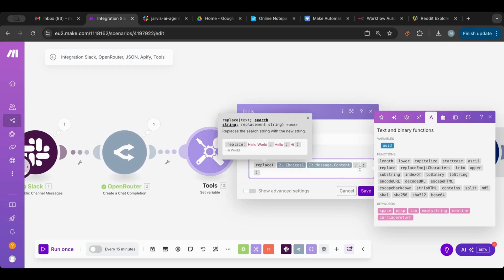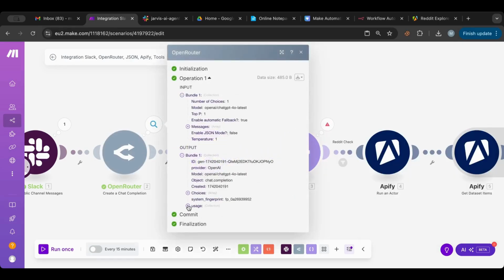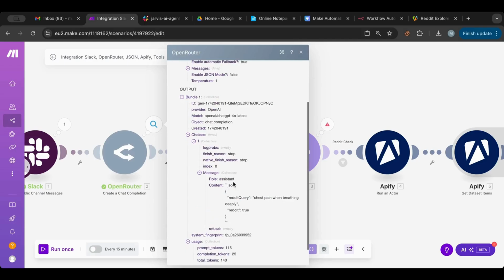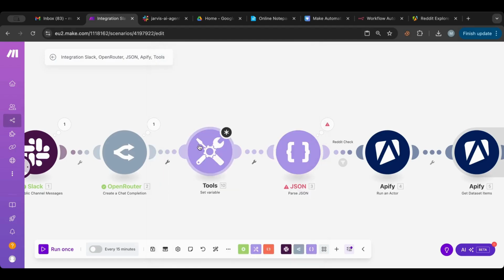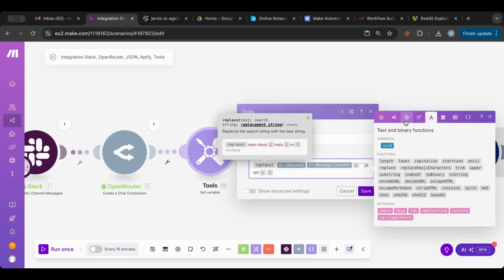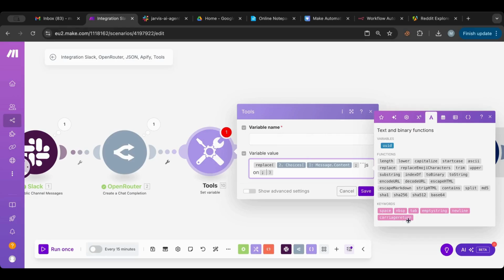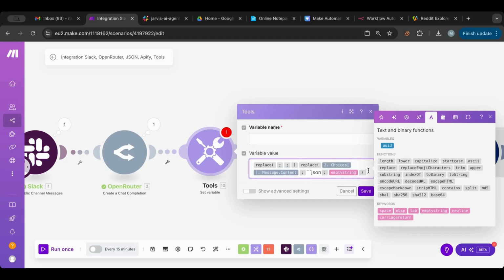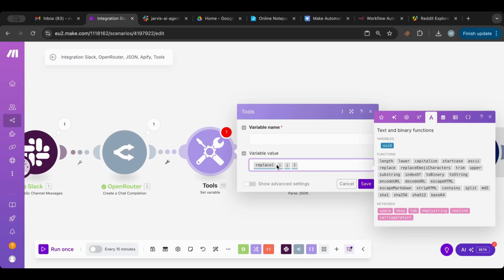We want to replace this with an empty string, and we want to run another replace here, and then we'll take all of that, put it here,